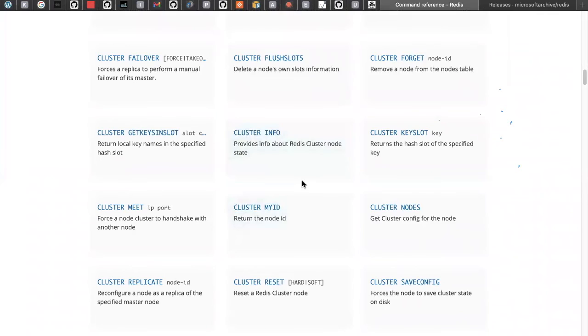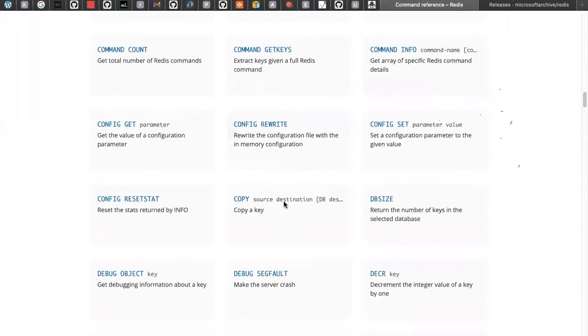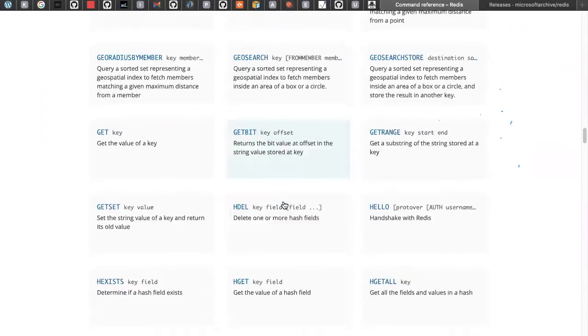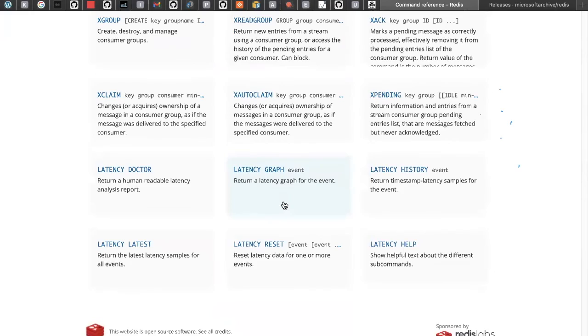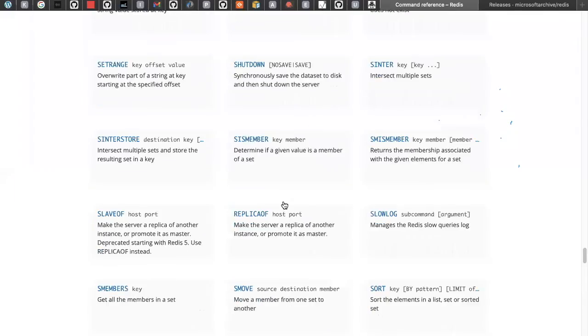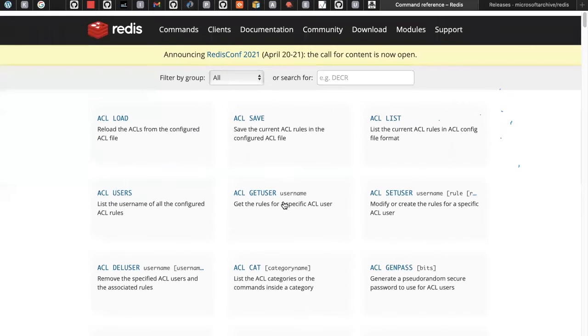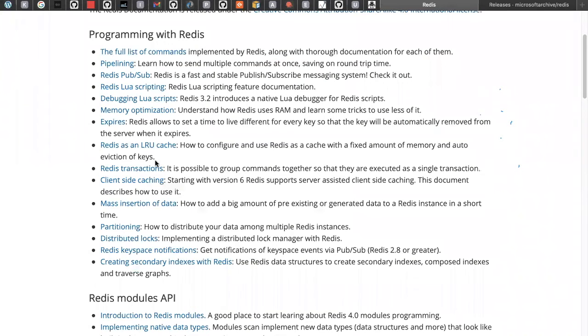When you are working in bigger distributed environments, we can use clusters and all. Of course, NoSQL we mainly use in clusters. Okay, these are the so many commands. You don't need to worry about all these commands. It's not really needed for us. When you actually start working with Redis, you will come to know. But I will take one use case using Django or Flask. We can connect with Redis to make some meaningful things.